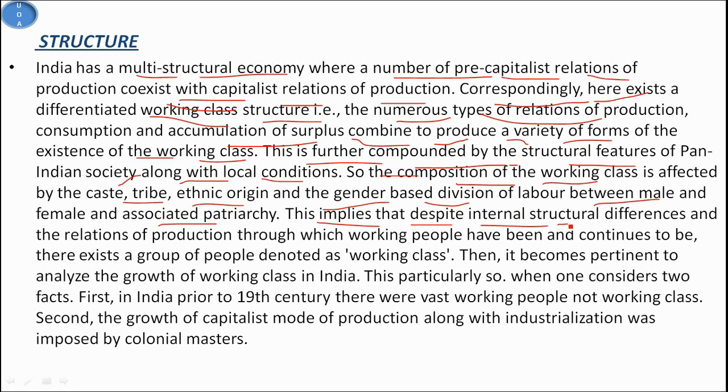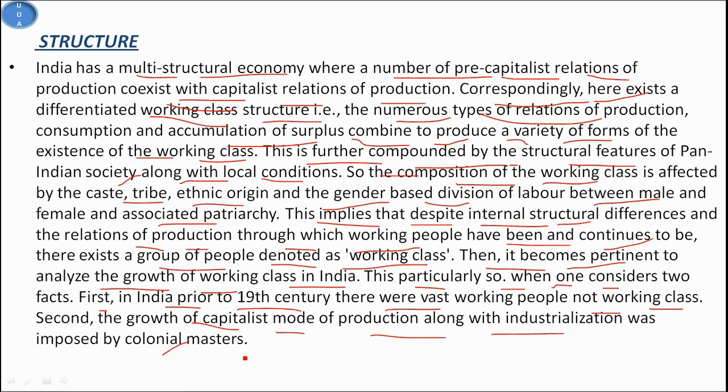This implies that despite internal structural differences and the relations of production through which working people have been and continue to be engaged, there exists a group of people denoted as the working class. Then it becomes pertinent to analyze the growth of the working class in India. This is particularly so when one considers two facts. The first, in India prior to the 19th century there were vast numbers of working people, not a working class. And the second, the growth of the capitalist mode of production along with industrialization was imposed by the colonial masters. So given such an eventful history and growth of the working class in India, it is worthwhile to examine its structure and nature in the present day circumstances.